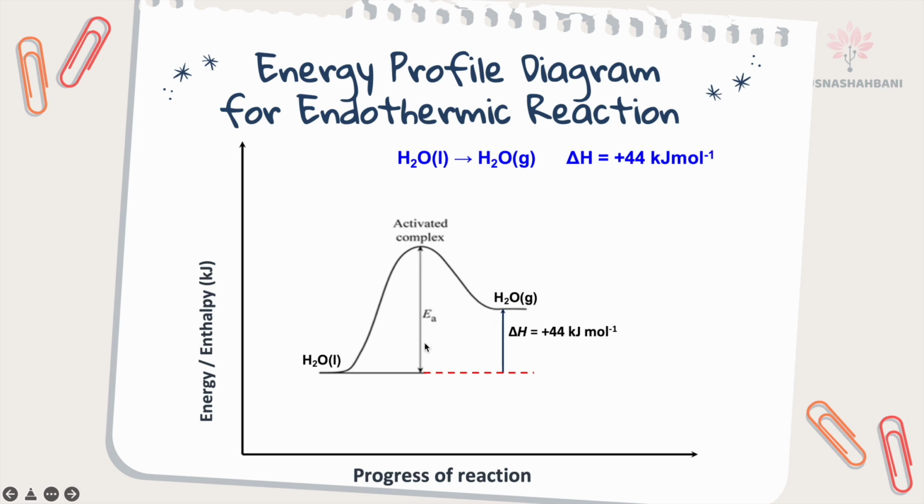This is the activation energy, the energy required for the reactant to become the activated complex. And delta H is from the reactant to the product. Since the energy is absorbed, delta H is positive. Endothermic: energy is absorbed.